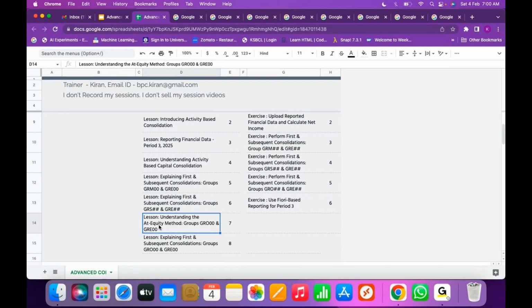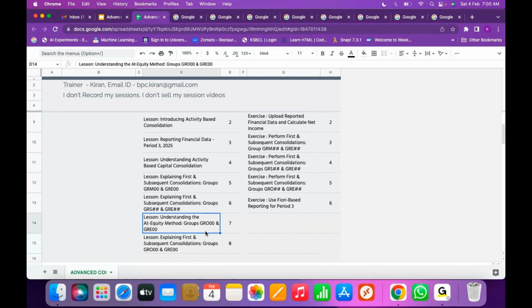But here in the activity based approach, the equity method is possible. The system automatically generates the entries based on the control data you have given. We have a group GRO, which is Eastern Europe. In that, Poland and Hungary, both entries are there. Poland invested less than 50%. Let's say Poland invested 30% in Hungary at equity method, and we will see how the entries are passed for the at equity method.